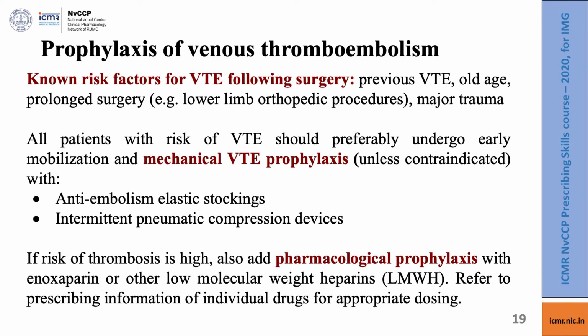Prophylaxis of venous thromboembolism is an important but often ignored issue. There are many known risk factors for venous thromboembolism following surgery. This includes a history of venous thromboembolism in the past, older age, prolonged surgery, typical example being lower limb orthopedic procedures and major trauma. All patients with a risk of venous thromboembolism should preferably undergo early mobilization and mechanical thromboembolism